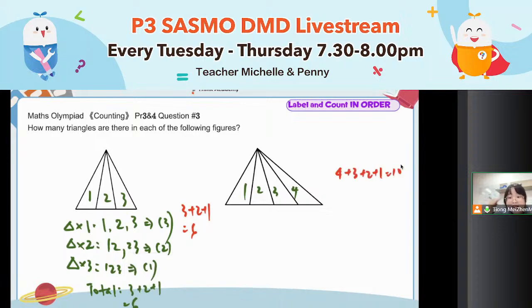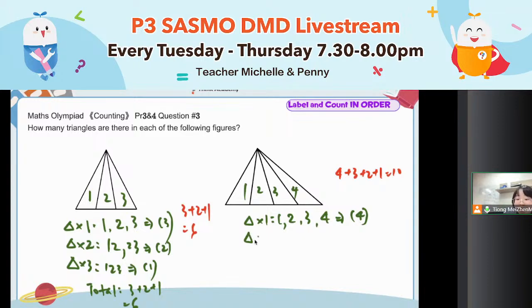For those who never learned the fast method, it's okay. Let's find it one by one. How many triangles made out of 1 small triangle? Give me the number. 1, 2, 3, and 4. Okay, good job. 4 triangles made out of 1 small triangle inside.